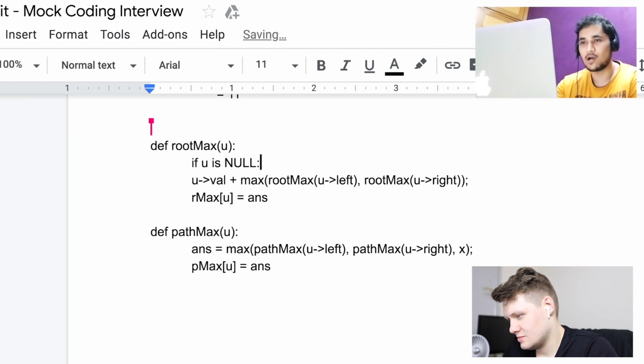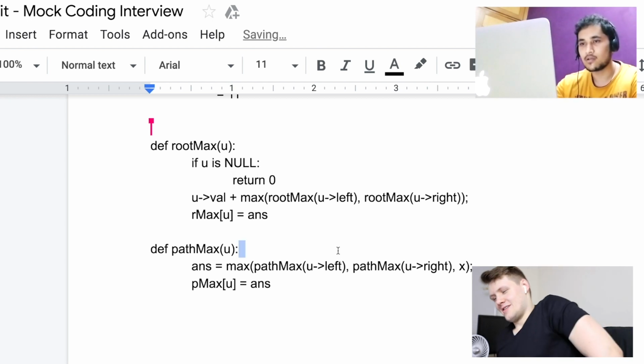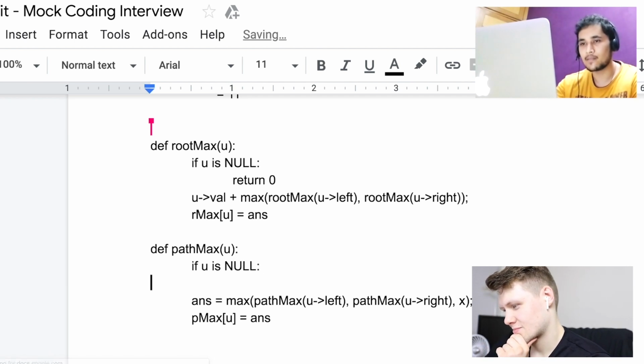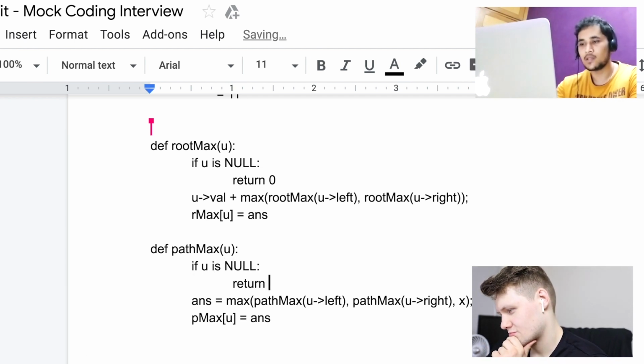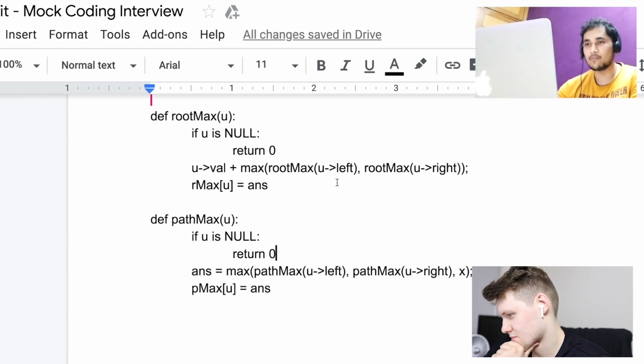I'm not sure how null works in Python, but if U is null, we can simply return a 0 over here. Similarly, we can do something like this here, return 0.